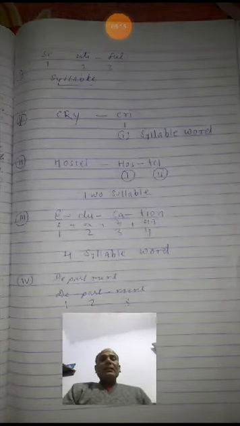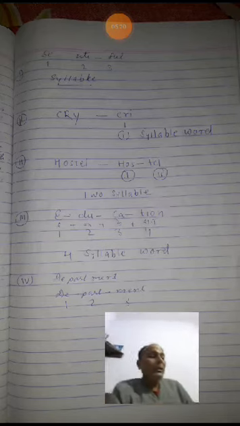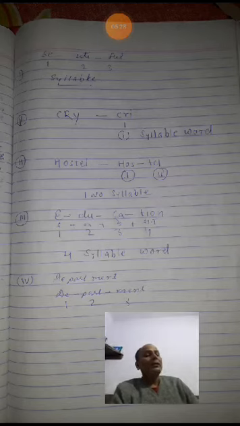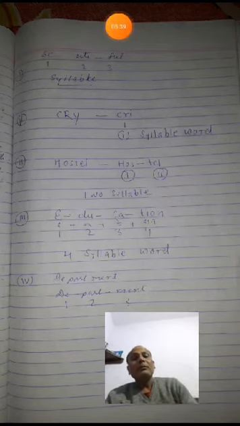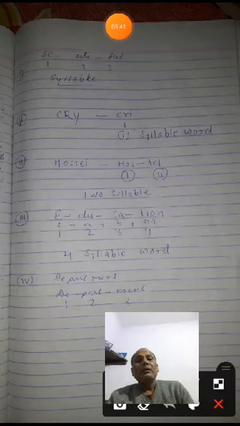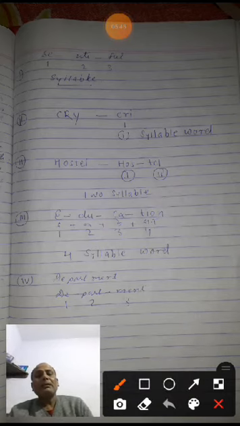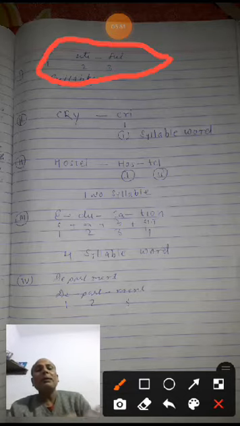In the same way, you can see I have given you some more examples. First of all, you have to find out the number of syllables. As usual, I am going to tell you that I have written the word beautiful.